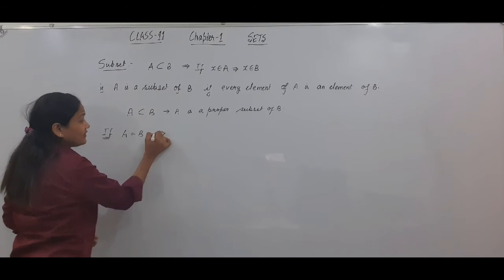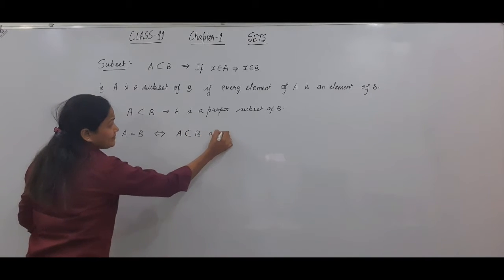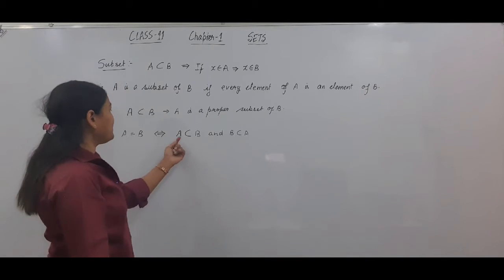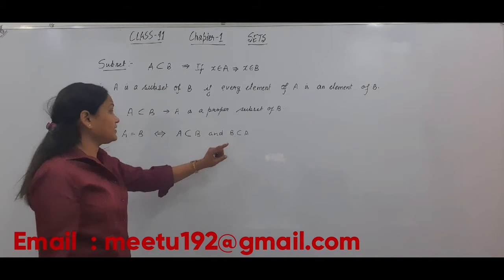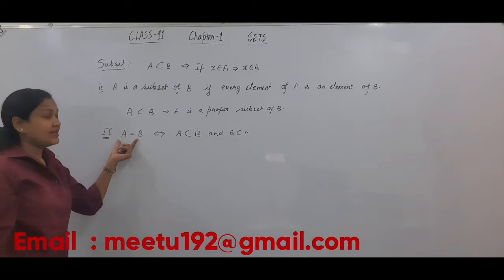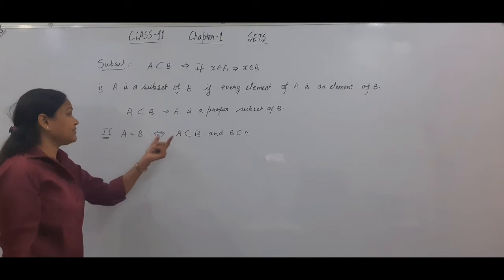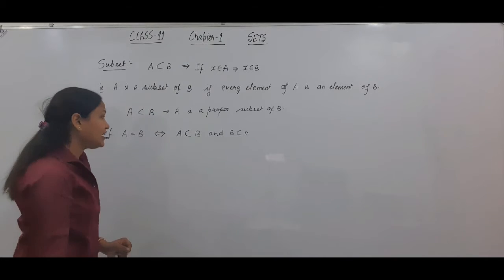That must imply, if and only if, A is a proper subset of B and B is a proper subset of A. If you prove A is a proper subset of B and B is a proper subset of A, then we can imply that A is equal to B. And if A is equal to B, then we can imply that A is a proper subset of B and B is a proper subset of A.